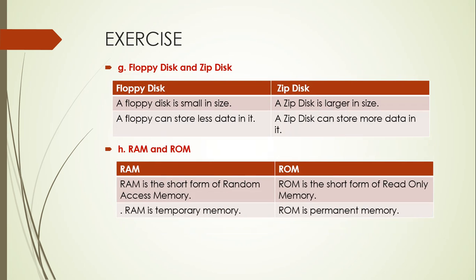Next one is floppy and zip disk. A floppy disk is small in size. A zip disk is larger in size. Floppy can store less data in it. Zip can store more data in it. RAM and ROM. RAM is the short form of random access memory. ROM is the short form of read-only memory. RAM is temporary memory. ROM is permanent memory.